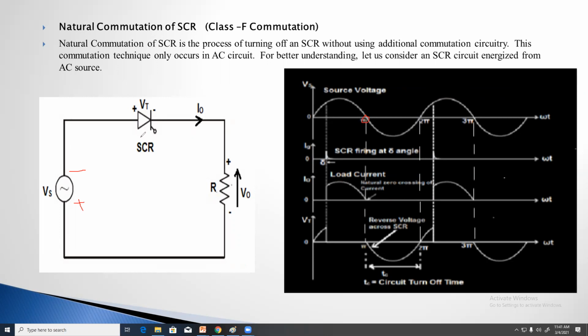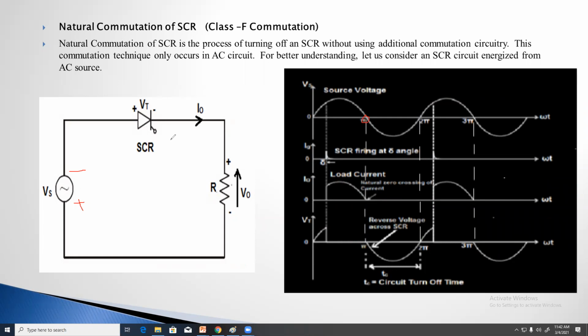So here a reverse voltage is applied across the SCR. Automatically reverse voltage is present across the SCR; we are not using any extra circuit here. Automatically the supply voltage becomes negative, so the SCR gets the reverse voltage, with the cathode positive and the anode negative. So automatically the SCR is turned off.